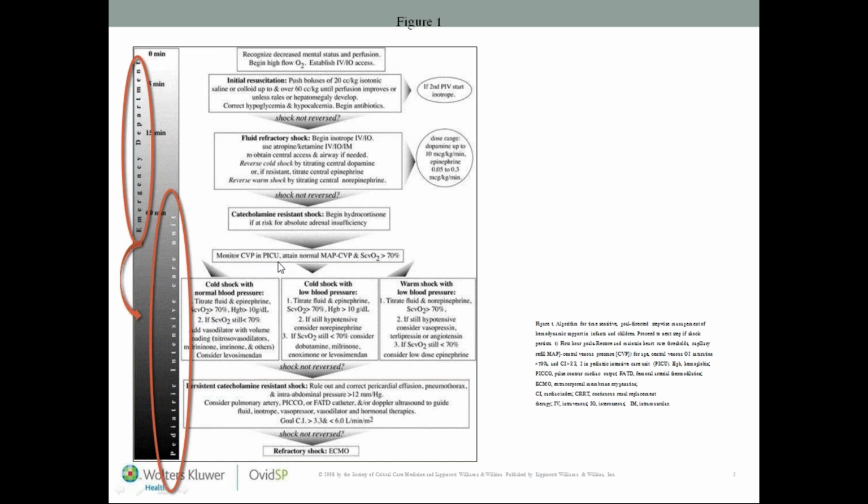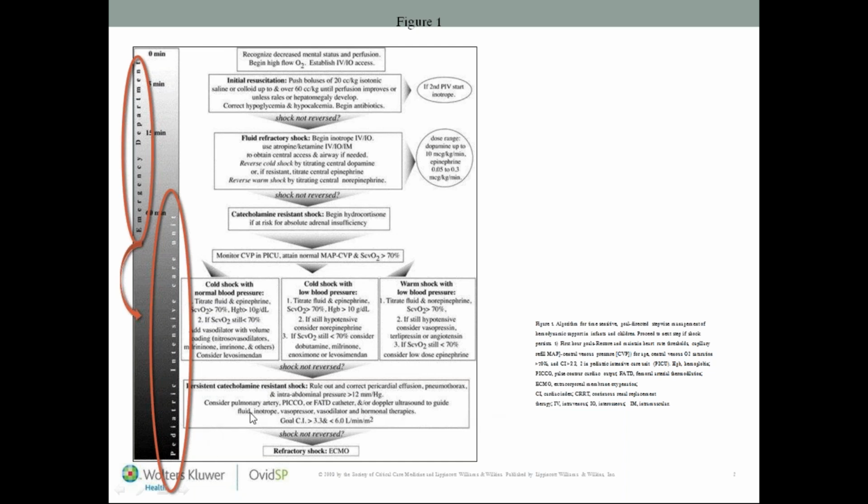Central venous pressure in PICU, attain normal mean arterial pressure, central venous pressure, and central venous oxygen saturation more than 70% is required. Okay, so cold shock with normal blood pressure is one entity, cold shock with low BP is one entity, warm shock with low BP is one entity. So all these entities, if shock is not reversed with appropriate management, then it is called persistent catecholamine resistant shock. It is not being reversed with whatever you are doing.